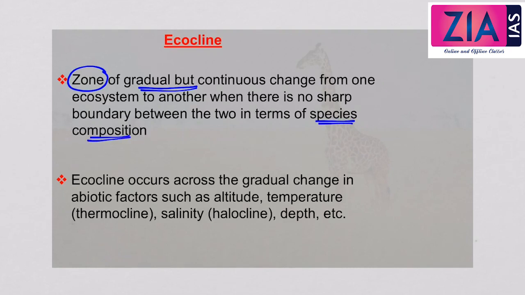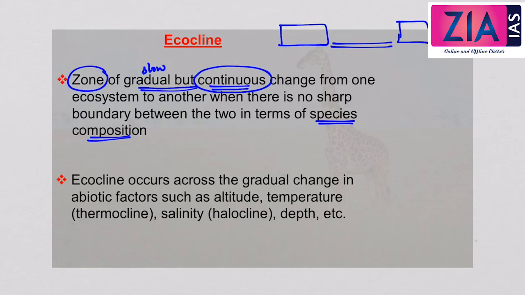So ecocline means that there is a gradual, meaning slow, but even though it is slow, it is a continuous change. It is a zone of gradual but continuous change from one ecosystem to another ecosystem, when there is no sharp boundary between the two in terms of the species composition.